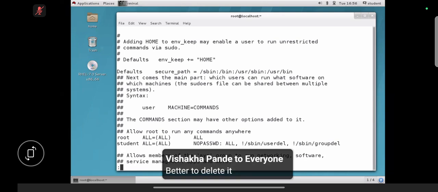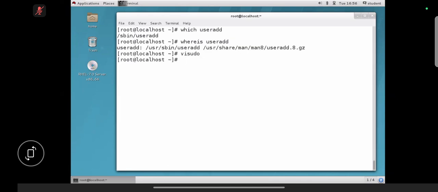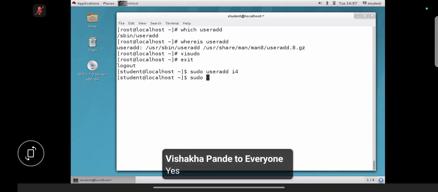If you want, you can verify. Save and quit. Exit from root user. Can we create the user? Yes, no. Can we delete the user?